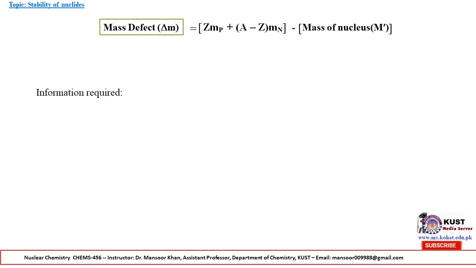So mass defect is represented by delta M, which is equal to Z Mp plus (A minus Z) Mn minus the mass of the nucleus.